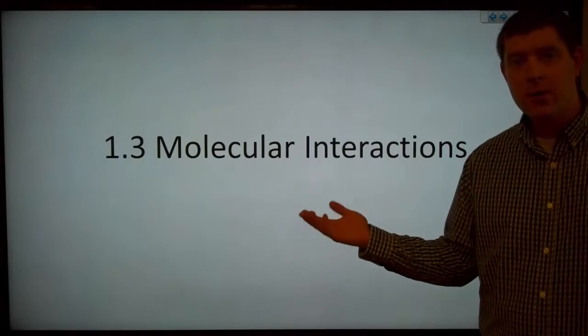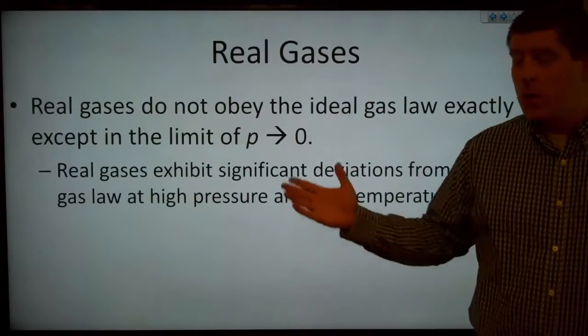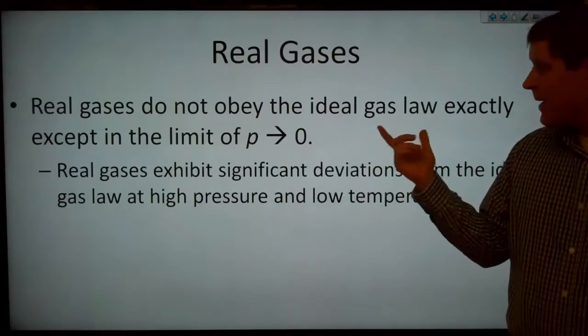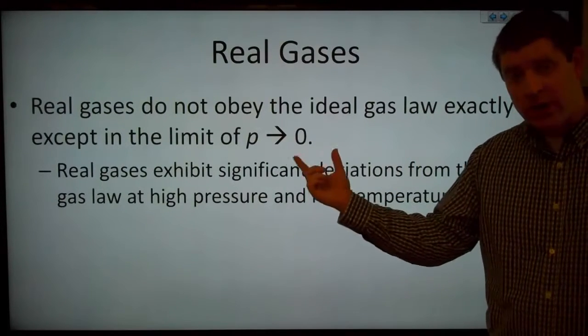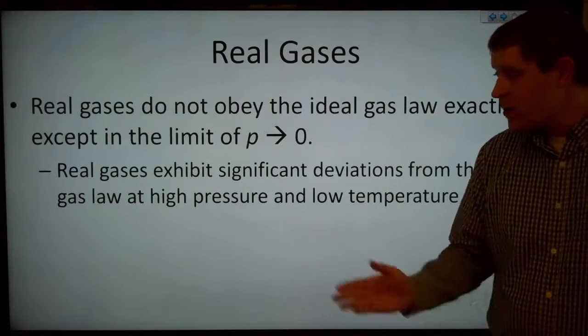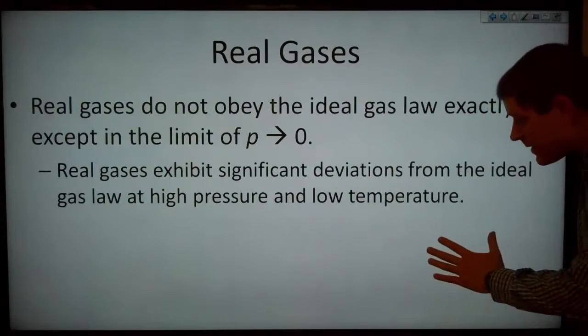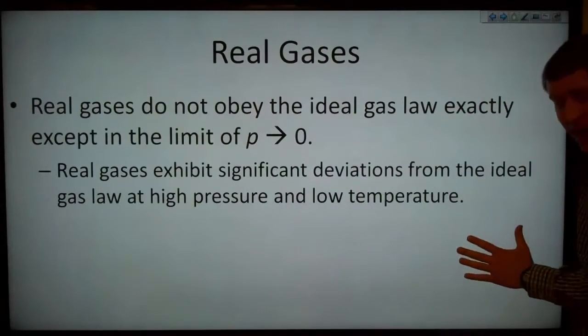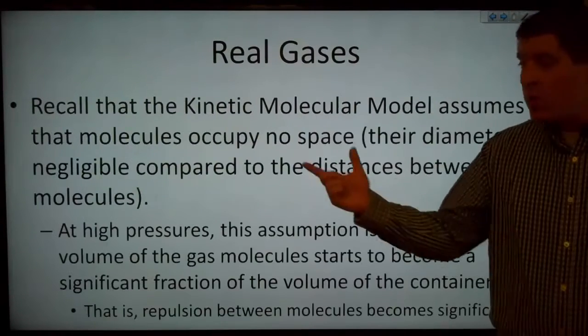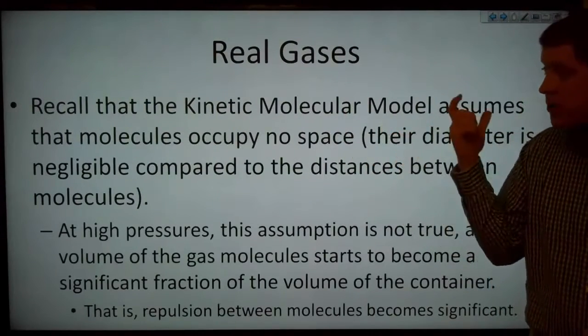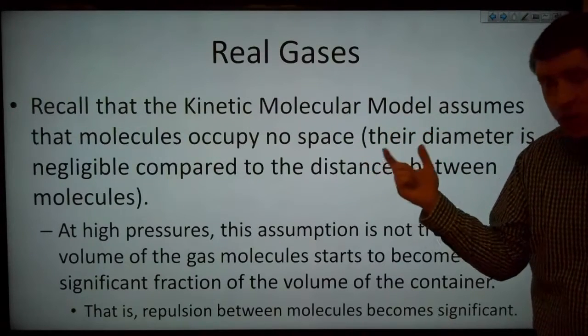Welcome to Molecular Interactions. Real gases do not obey the ideal gas law exactly, except in the limit of pressure approaching zero. Real gases exhibit significant deviations from the ideal gas law at high pressure and at low temperature.